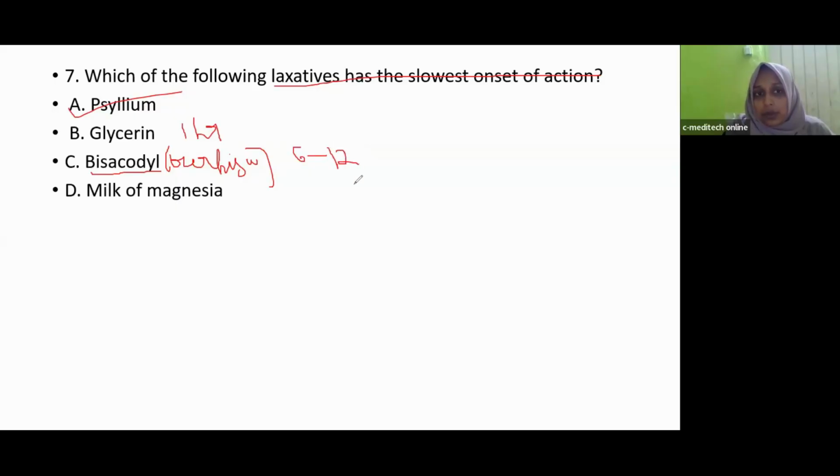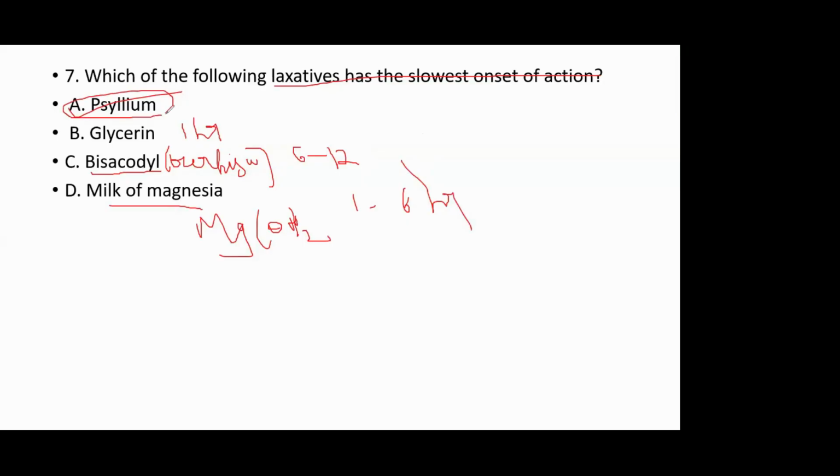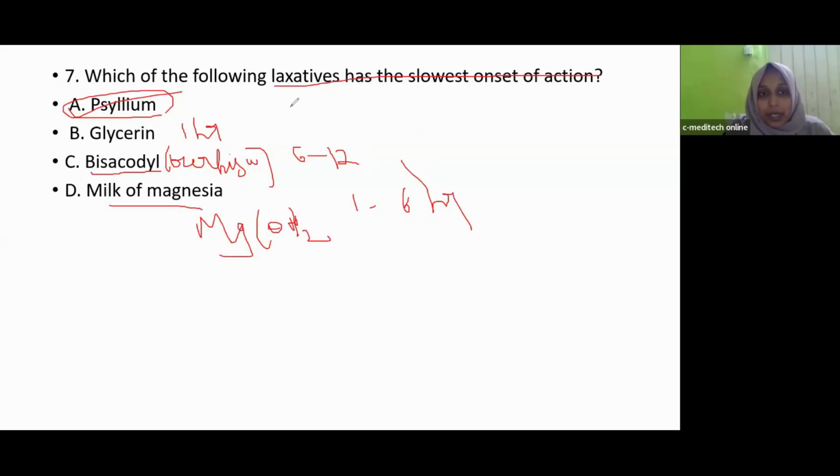Milk of magnesia means magnesium hydroxide. It will produce action within 1 to 6 hours. So which one has the slowest onset of action? That is psyllium, which takes about 12 to 72 hours to produce its action.